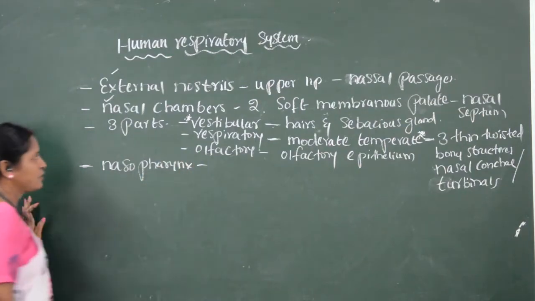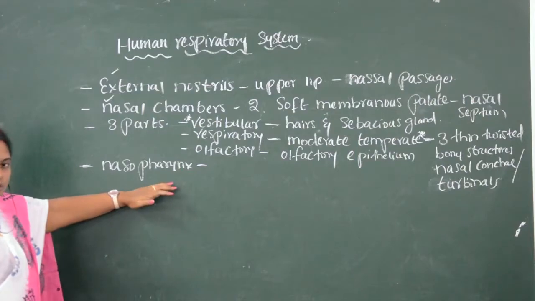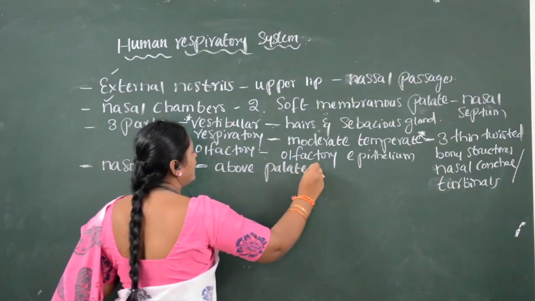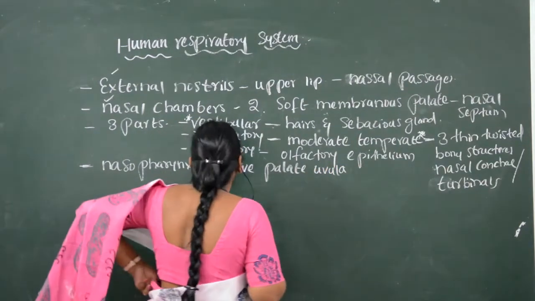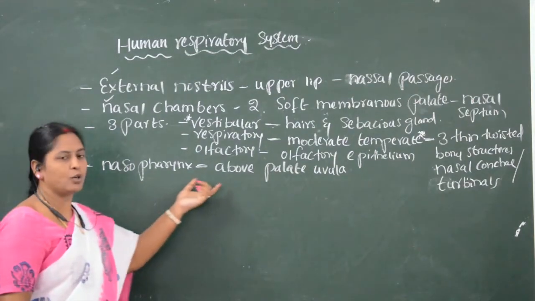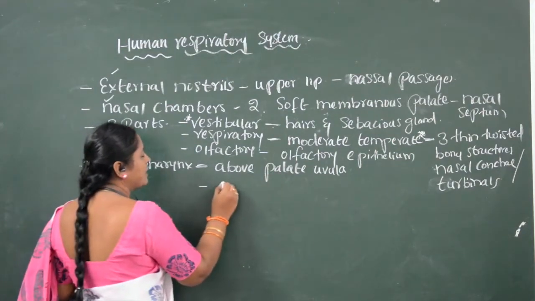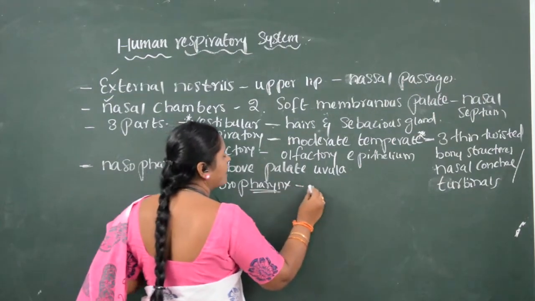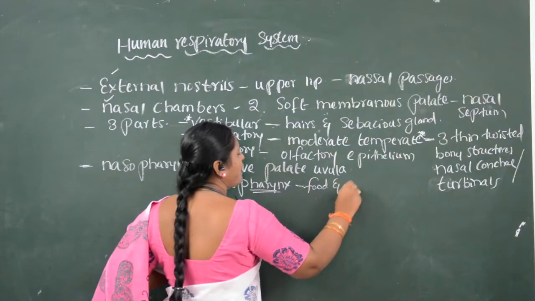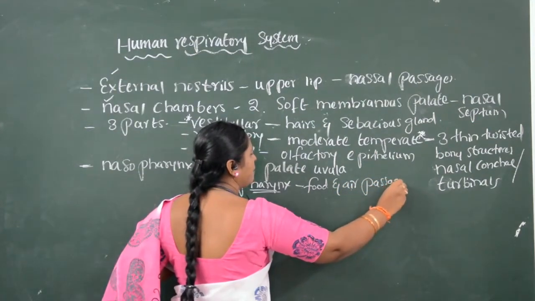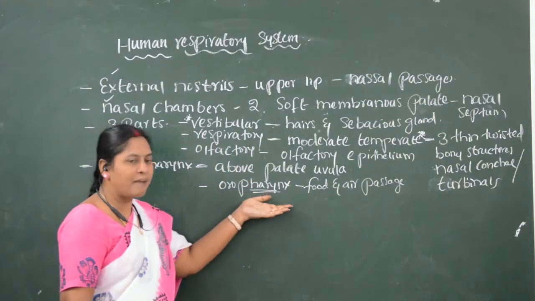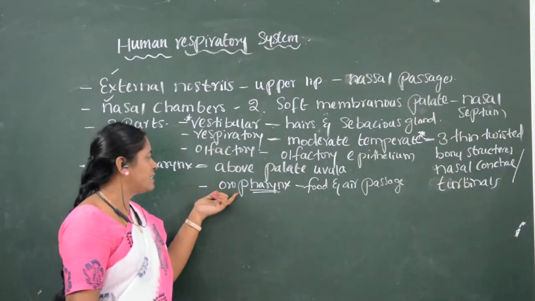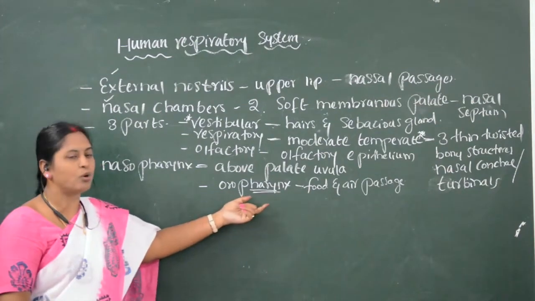The nasal chambers lead to the next part, called the nasopharynx. The nasopharynx is present above the soft palate called the uvula. The nasopharynx leads to the next part, called the oropharynx. The pharynx is the common junction for food and air passages.